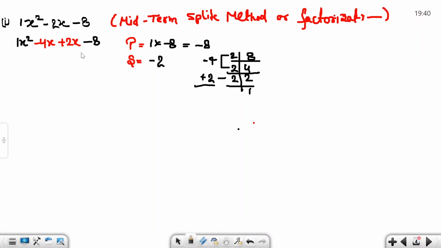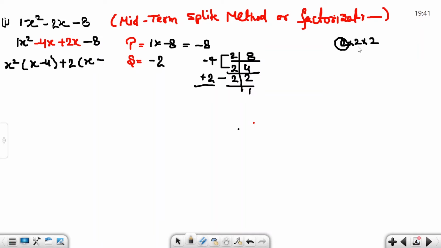Now how do we take common from the first two terms? The common term in the first two terms is x, so the remaining term is x minus 4. Here the sign is plus, so we take plus. The common term is 2, so write x minus, we take 2 common from 8. How do we take common? 8 is a factor of 2 into 2 into 2.